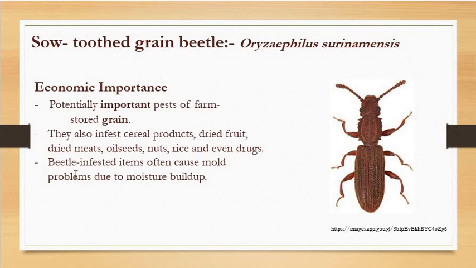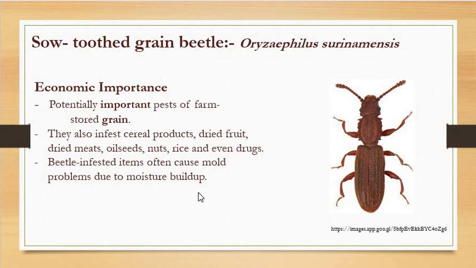So beetle-infested items often cause a mold problem due to moisture buildup. In all the cases, especially in the flour beetle and in the sawtoothed grain beetle, this mold problem is often there.